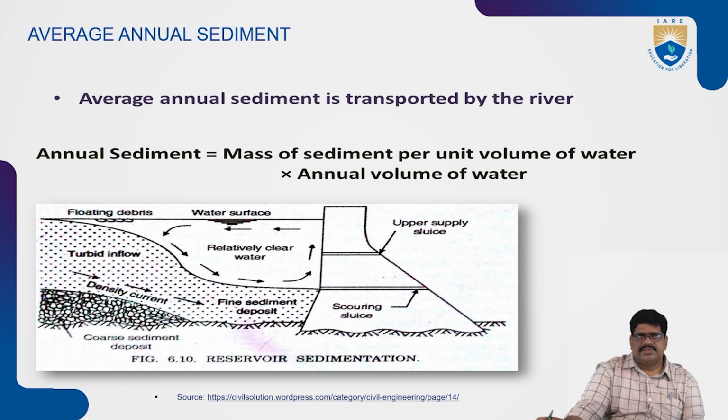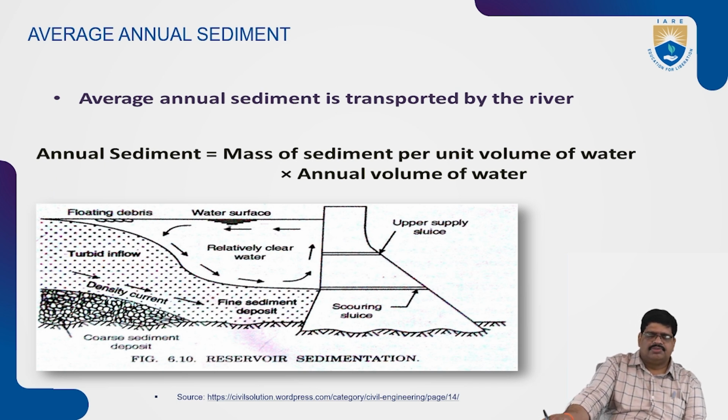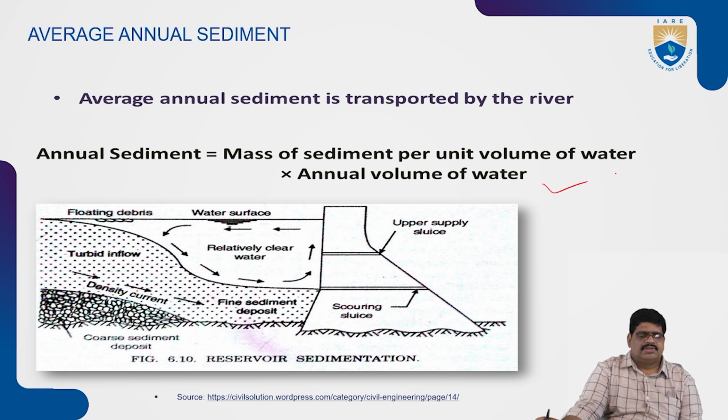So the average annual sediment is equal to the mass of sediment per unit volume of water into the annual volume of the water. This is the formula: annual sedimentation is equal to the mass per unit volume times the annual volume of the water.